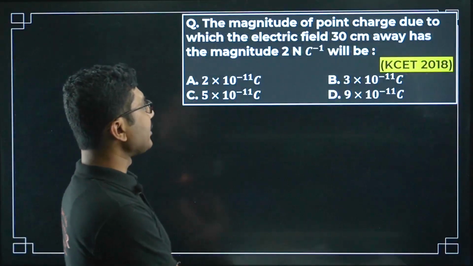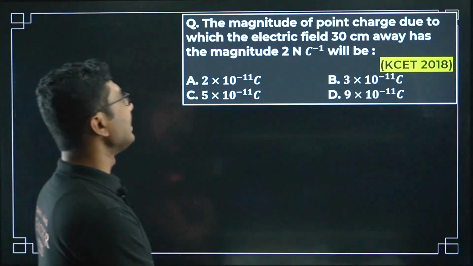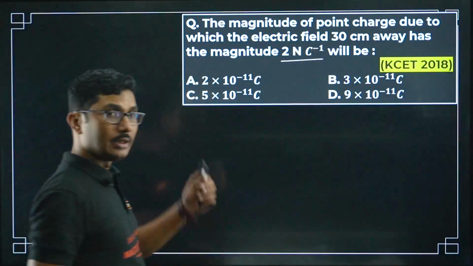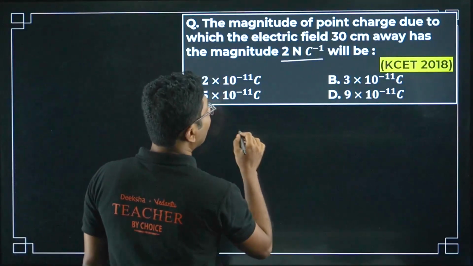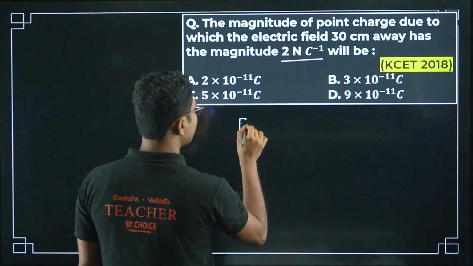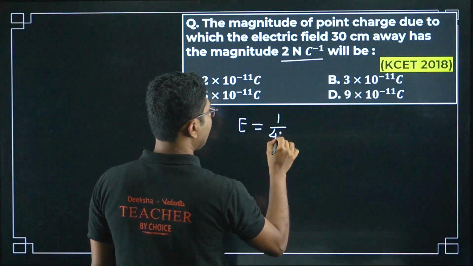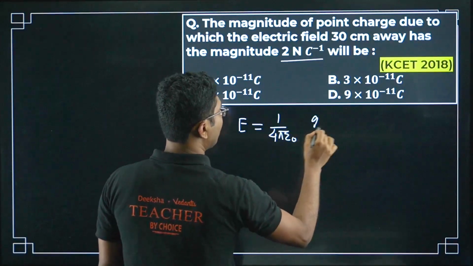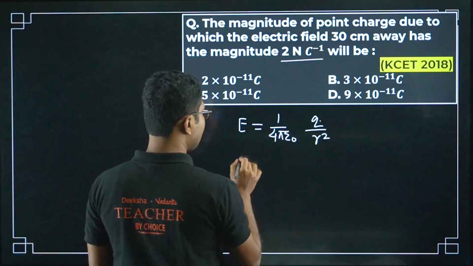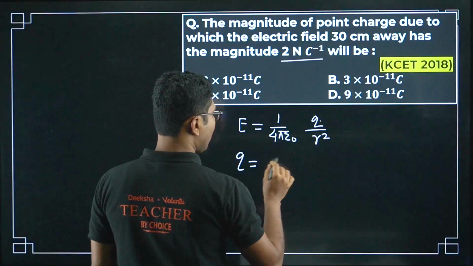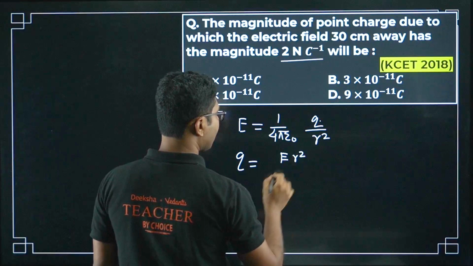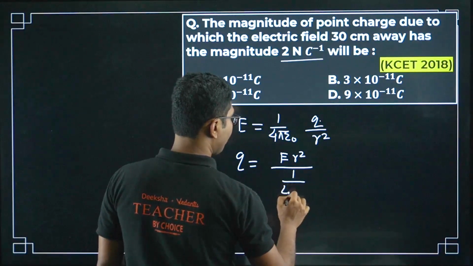The magnitude of the point charge due to which the electric field 30 centimeter away has the magnitude 2 Newton per coulomb will be. So E equals 1 by 4 pi epsilon naught Q by R square. This is the formula. So you have to find the charge Q here. So Q will be equal to E into R square divided by 1 by 4 pi epsilon naught.